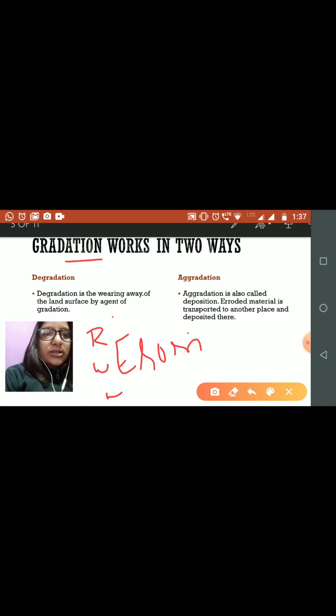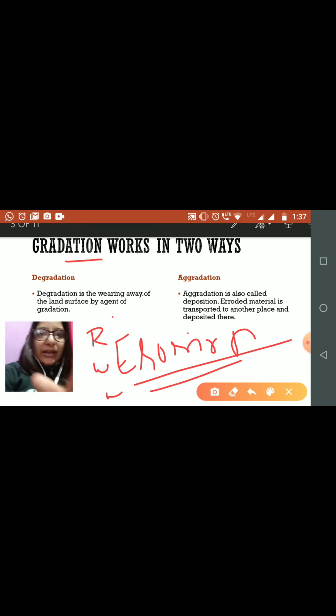You have to know this term, erosion. The removal of weathered particles by the agents of gradation is also known as erosion, and the work of aggradation is also known as deposition.